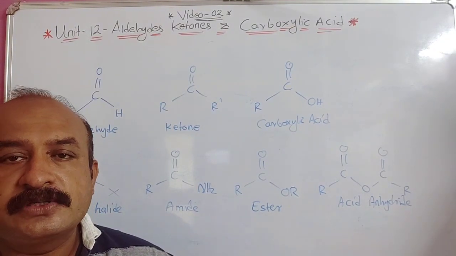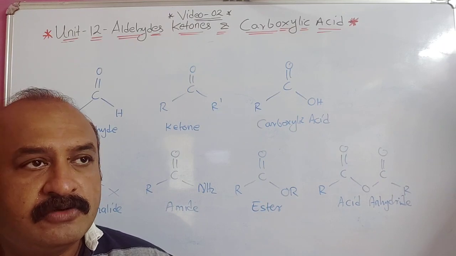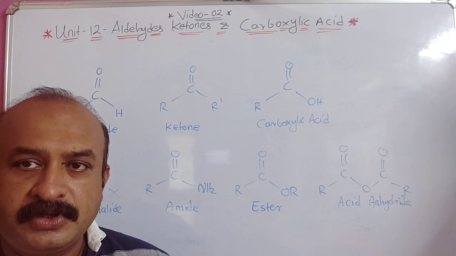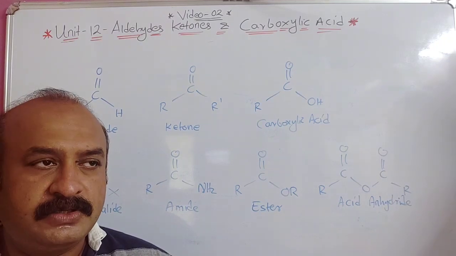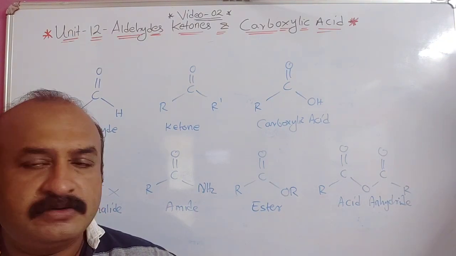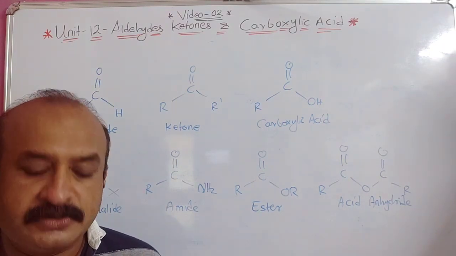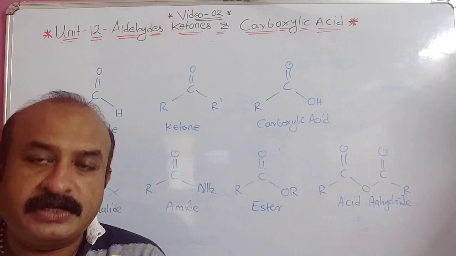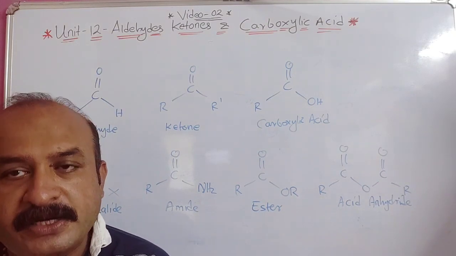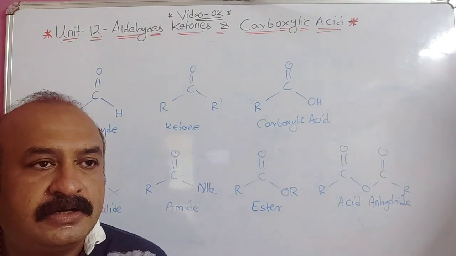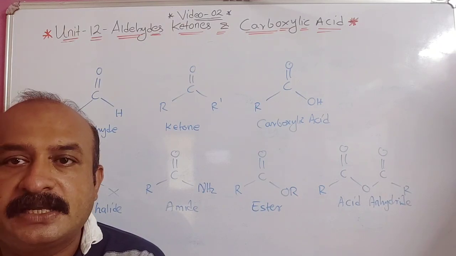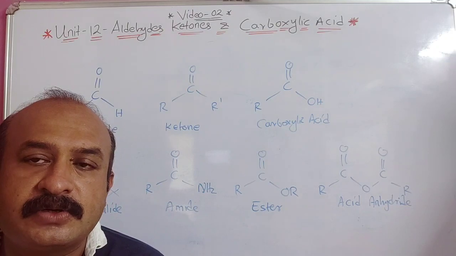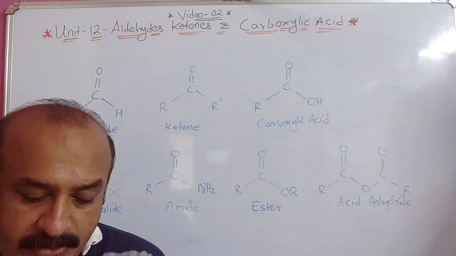Clear? So these are all used in fragrance, that is for enhancing the aroma of food. And vanilla, I think you know vanilla ice cream, the plain ice cream we used to have, with various other combinations. So aldehyde, ketone and carboxylic acid are widespread in nature, that is we get them from plants and animals also. Animal, I told you regarding ant bite, that is what we call formic acid.